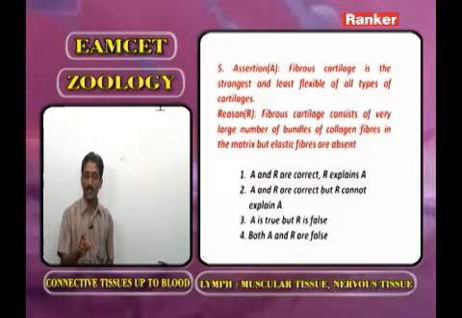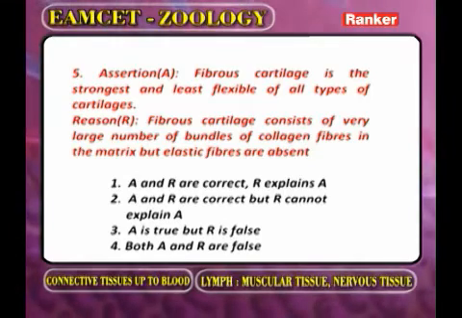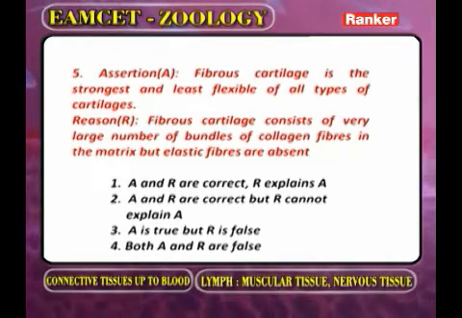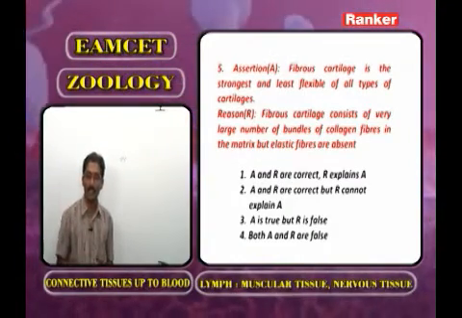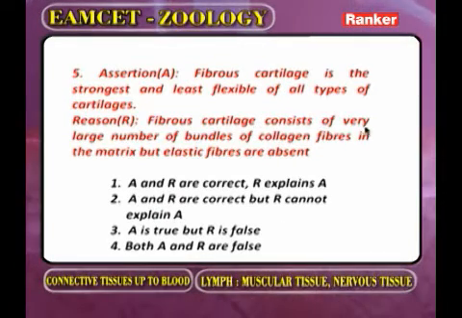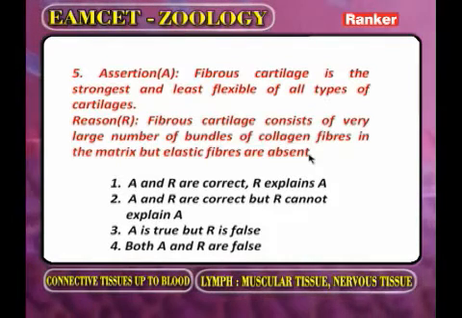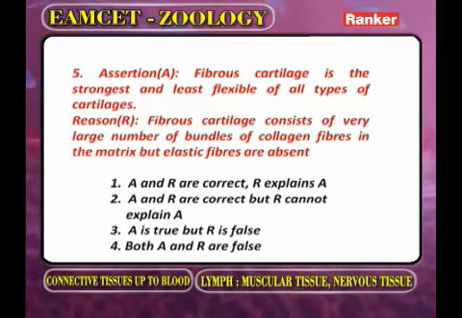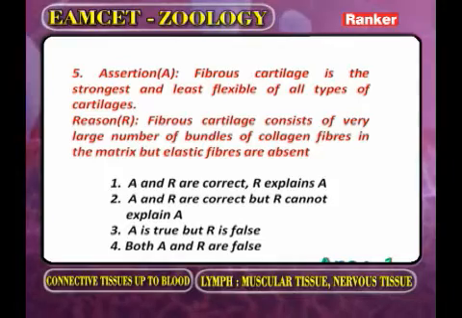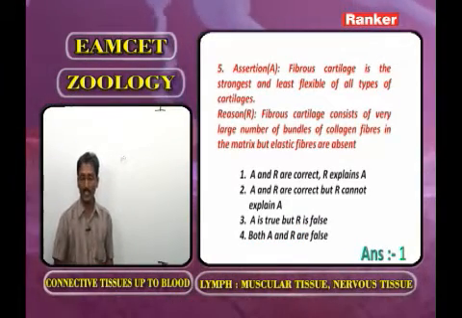Now assertion, fibrous cartilage is the strongest and least flexible of all types of cartilages because more and more number of white collagen fibers are present. Now go for the reason. Fibrous cartilage consisting of very large number of bundles of collagen fibers in the matrix, but elastic fibers are absent. Now you have to guess the answer for this question. Now the answer 1 is the correct answer. A and R are correct. R explains A. Now go for the next question.